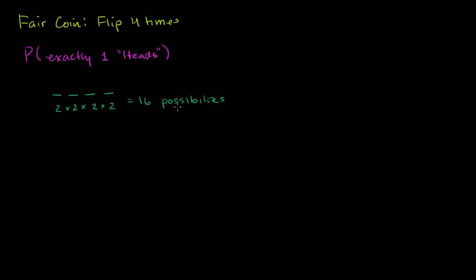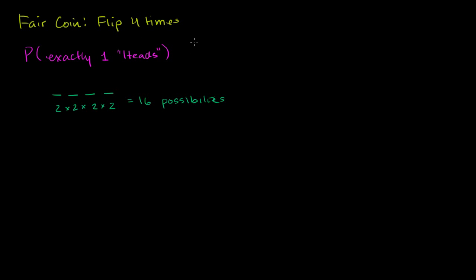And any one of the possible outcomes would be one of 16. So if I were to just say the probability, and I'm just going to not talk about this one heads, if I just take maybe this thing that has 3 heads right here, this exact sequence of events, this is the first flip, second flip, third flip, fourth flip. Getting exactly this is exactly 1 out of a possible 16 events. Now, with that out of the way, let's think about how many of those 16 possibilities involve getting exactly 1 heads? Well, we could list them.